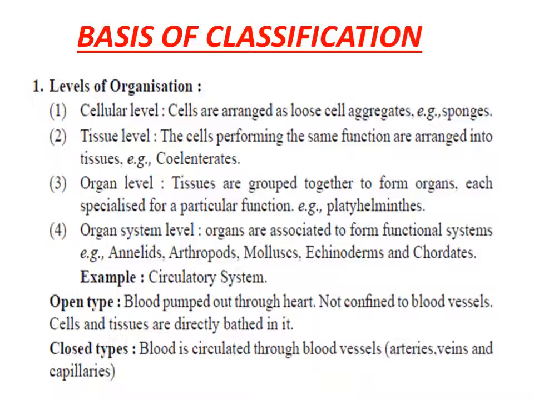Whereas in the closed type of circulatory system, the blood always remains within the capillaries or the blood vessels, arteries and veins. This closed type of circulatory system is seen in phylum Annelida and Chordates. So this is how we have classified the kingdom Animalia on the basis of organization level.